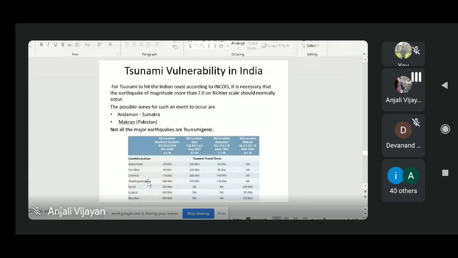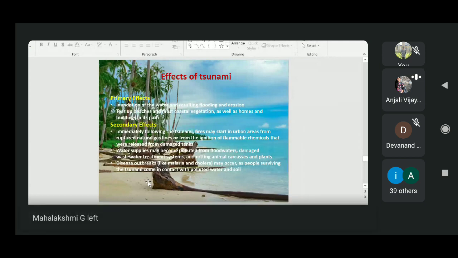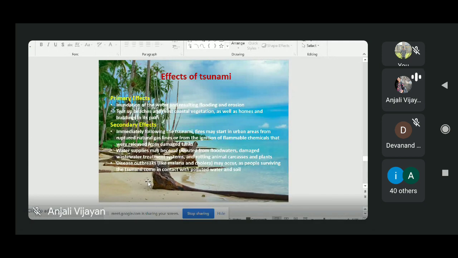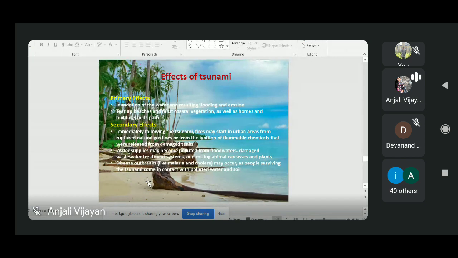Okay, so this is about tsunami vulnerability in India. Now we will see what the effects of a tsunami are. There are two different types of effects. One is primary effects, which are the most immediate effects. If there is a tsunami, the primary effect is encroachment of seawater into the low-lying area. Encroachment means it floods the whole low-lying area near the coast. Some erosion will also happen. It will cover up whatever comes in its path, including vegetation, buildings, humans, whatever. That is the most immediate effect of a tsunami.